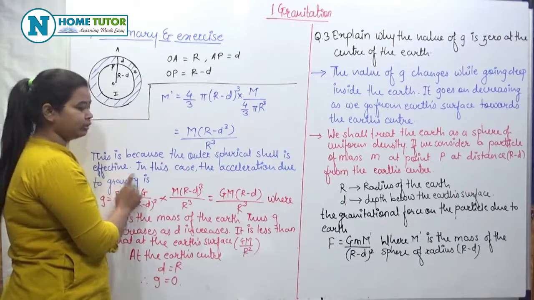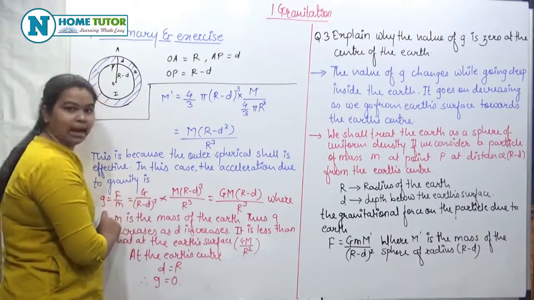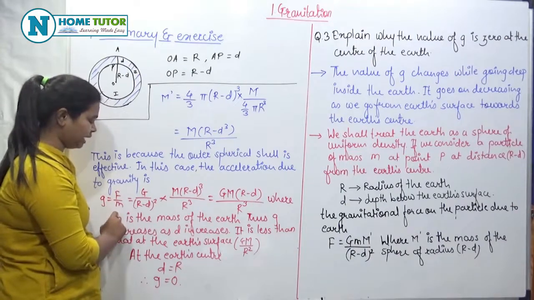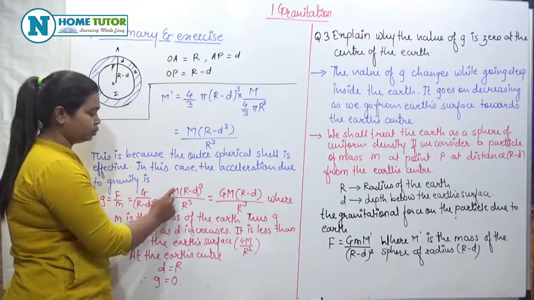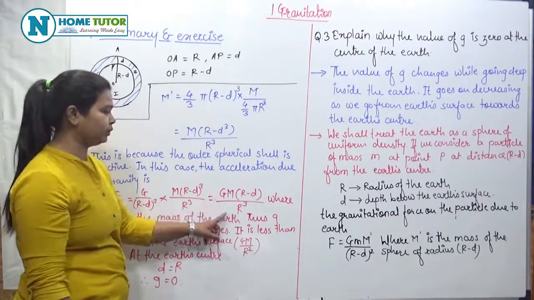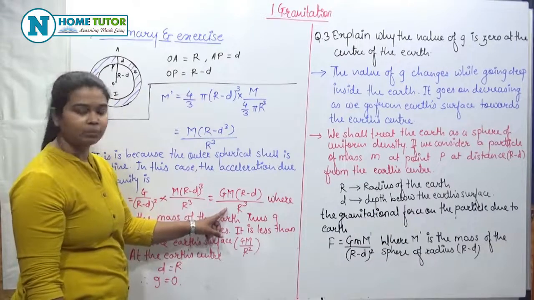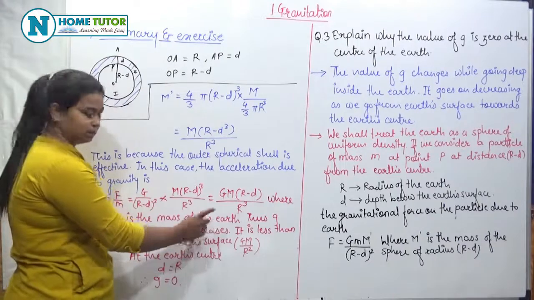Now this is because the outer spherical shell is not effective, and in this case the acceleration due to gravity g is equal to F by m is equal to G upon (r minus d) square into M into (r minus d) cube upon r cube. So the value is G M (r minus d) upon r cube, where M is the mass of the earth.